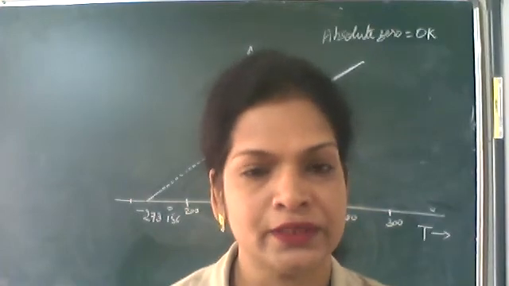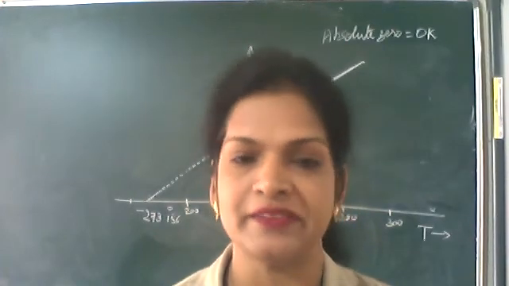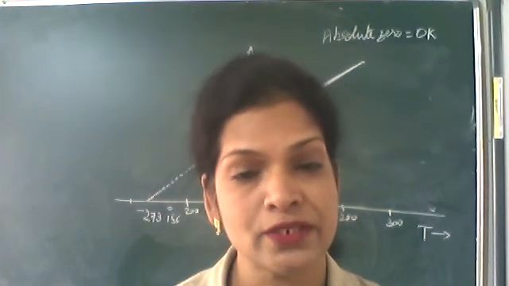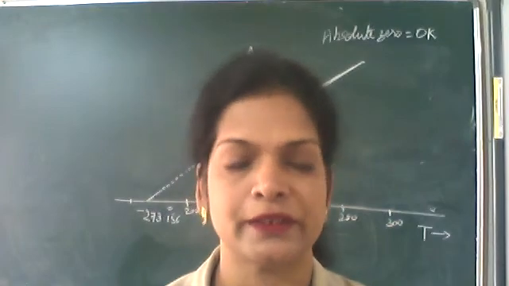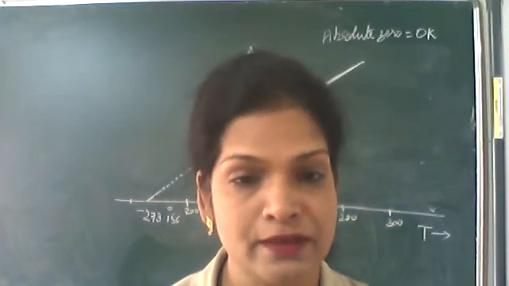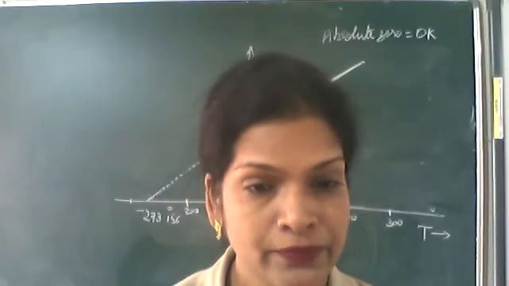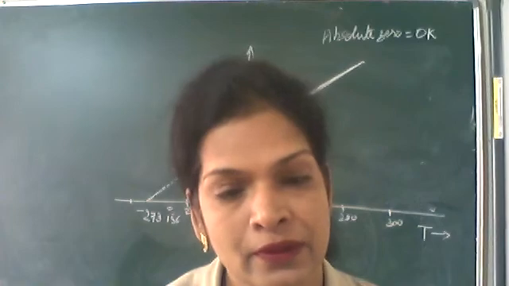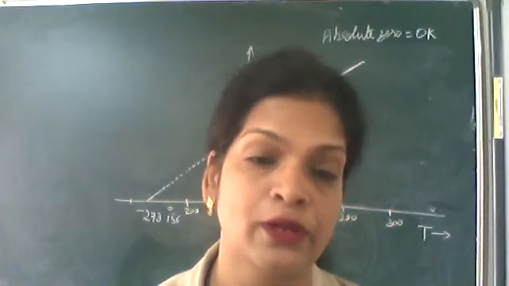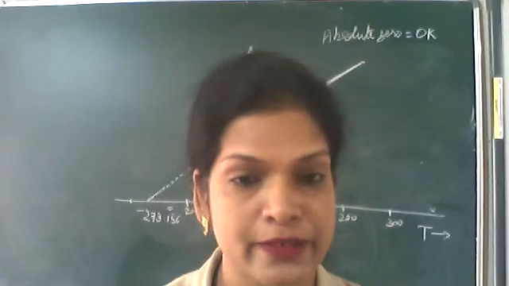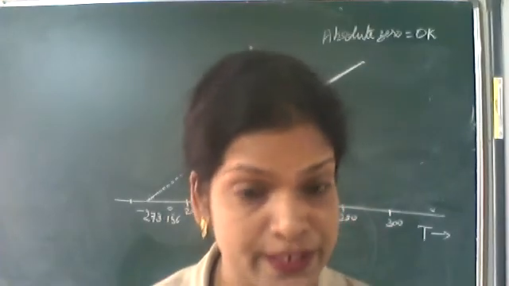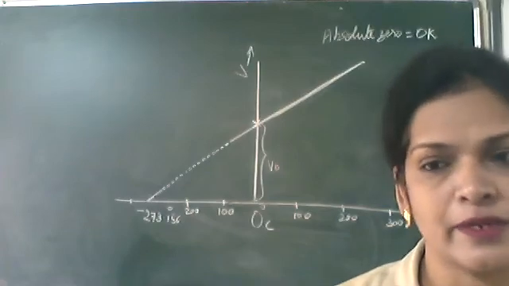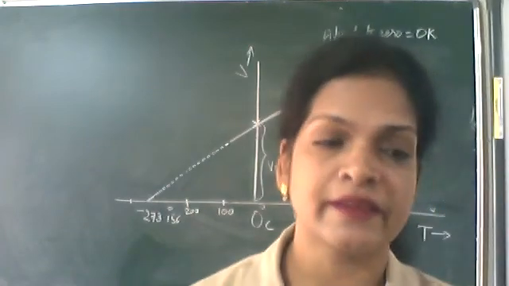What is its value? 0 Kelvin or minus 273 degrees Celsius. What is absolute temperature? Any temperature represented in Kelvin scale is absolute temperature. What is absolute 0? That is the lowest temperature where all gases are supposed to occupy 0 volume. That is called absolute 0. So there is a difference between absolute 0 and absolute temperature. Absolute temperature means any temperature expressed in Kelvin scale.